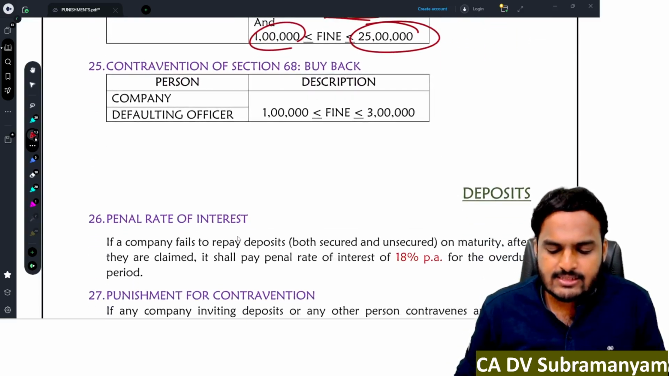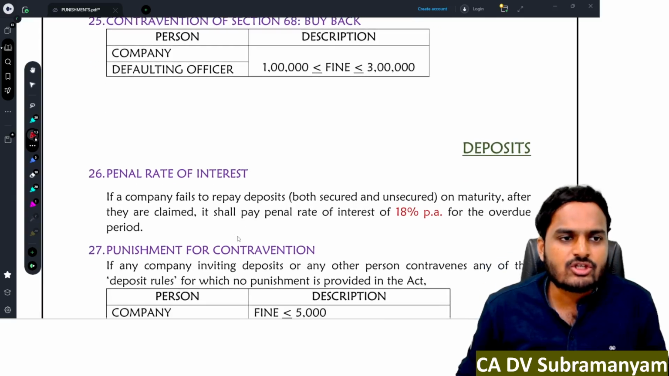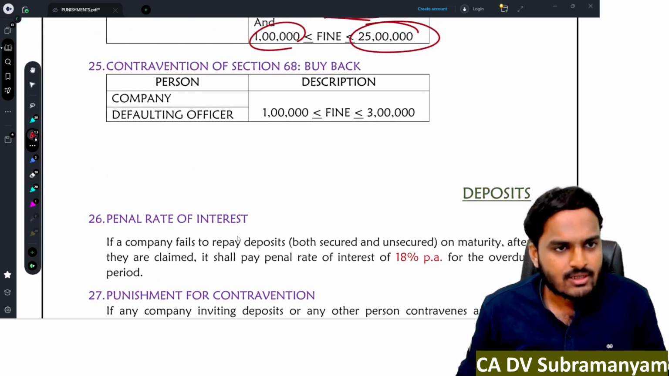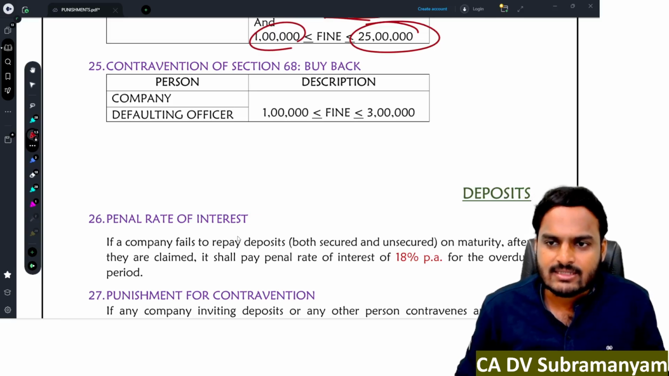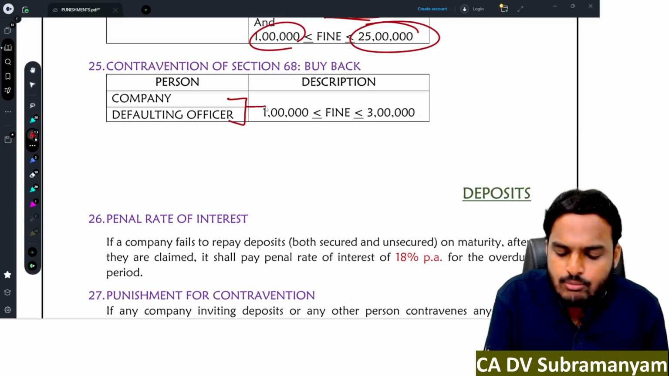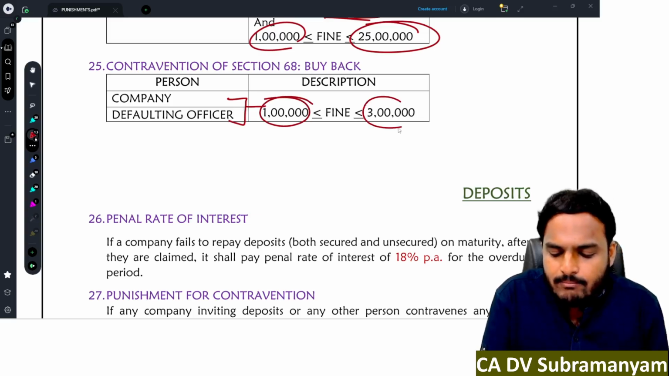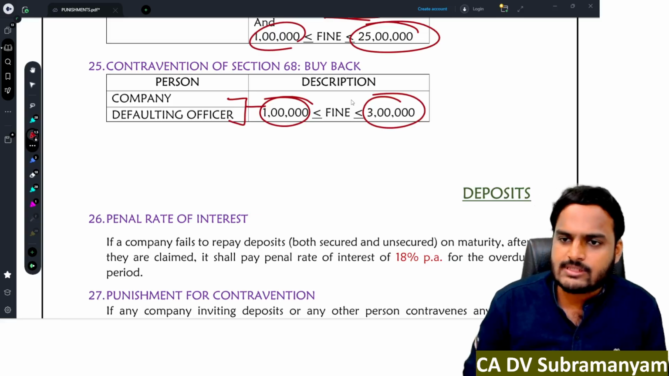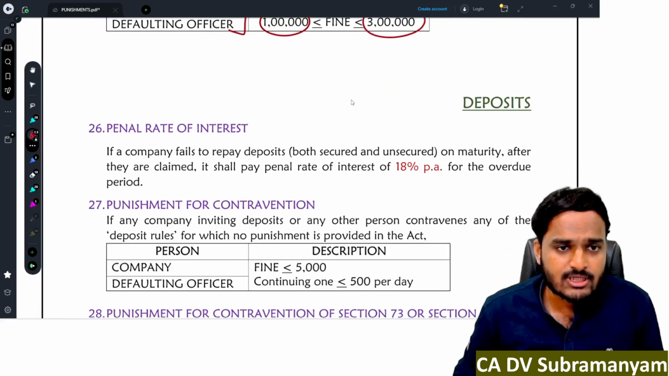Contravention of section 68, buyback. Violation of any of the provisions that are there in the buyback, section 68, then the punishment is, the company as well as the defaulting officer is liable to pay a minimum fine of 1 lakh, maximum fine of 3 lakh rupees. Minimum 1 lakh, maximum 3 lakhs.